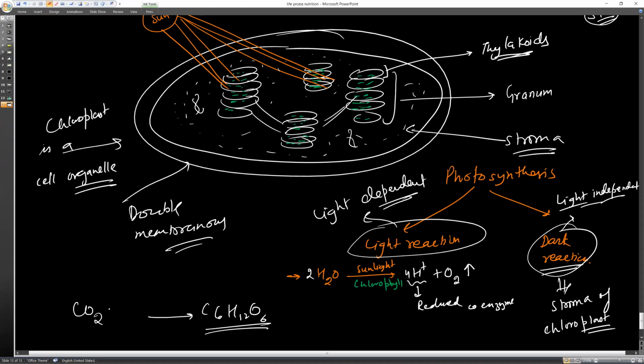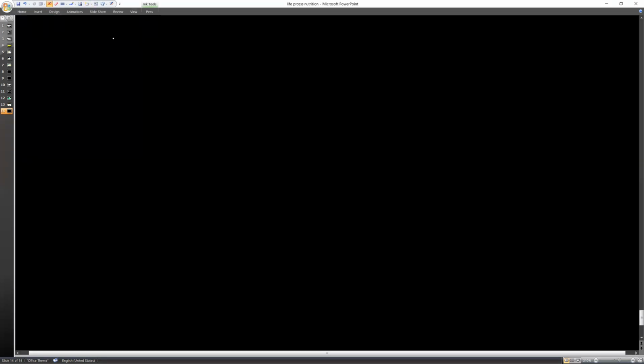So with the help of reduced coenzymes, generally these reduced coenzymes are called assimilatory power. Let me help you in a little more detail, dear students, because ATP and NADPH are also written in the NCERT. So let me tell you just a little bit. What is going to happen in the light reaction? I'm going to explain in very simple language.